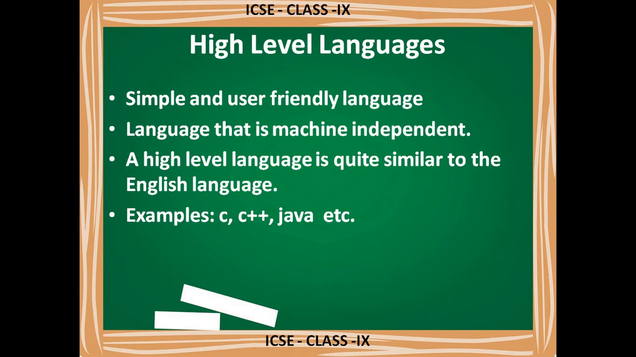A high level language is quite similar to the English language. It is quite similar in the sense that we write the code in the same pattern as the English language we are using. For example, C, C++, Java, etc. These are some examples: C, C++, Java. Why have I written C and C++? Because Java originated from C and C++, meaning all the syntaxes in C and C++ are inherited by Java.